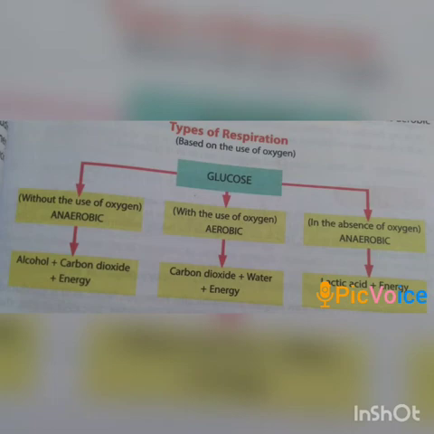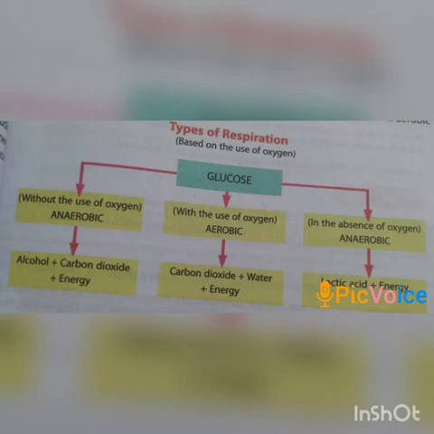Anaerobic respiration that takes place in yeast is put to commercial use for the production of alcoholic beverages. It is also useful for making breads and for fermenting the idli and dosa batter. This type of anaerobic respiration is also called fermentation.